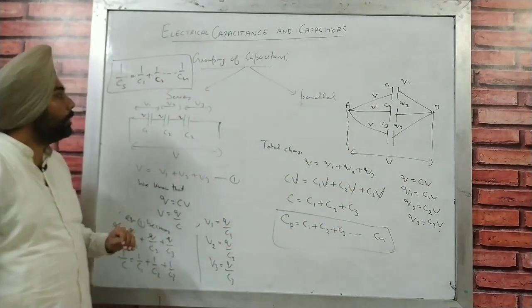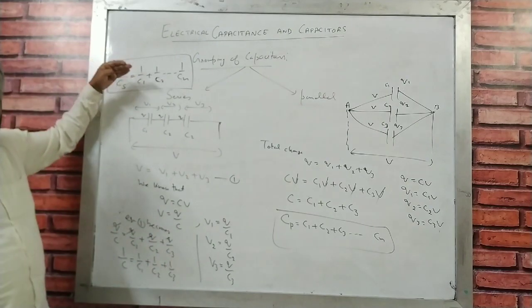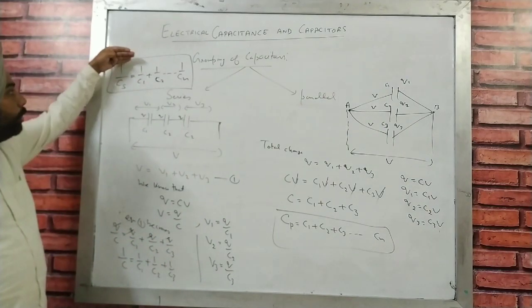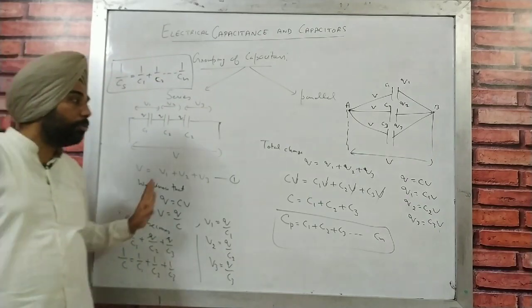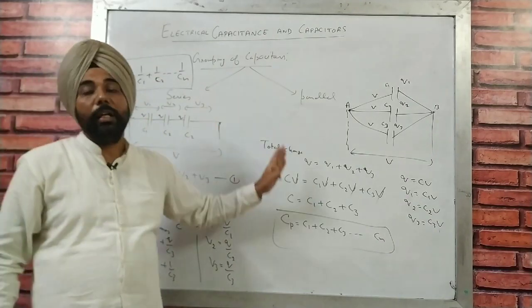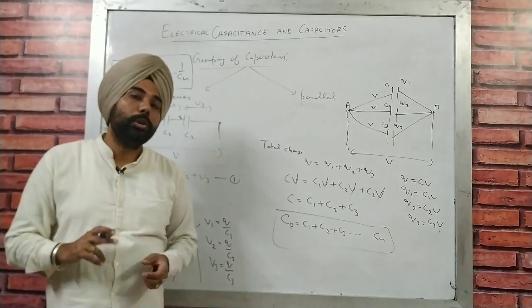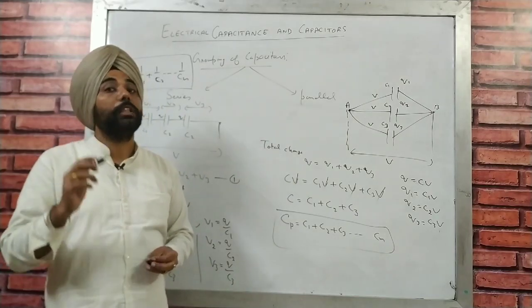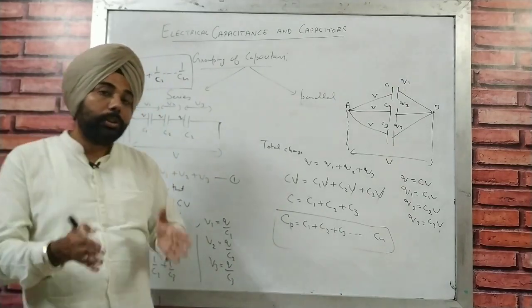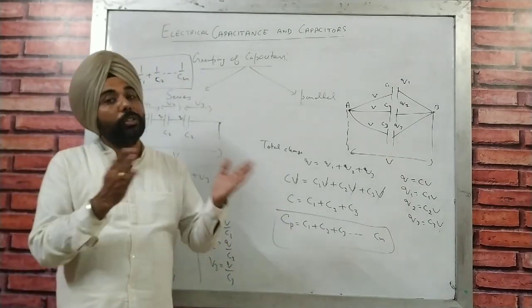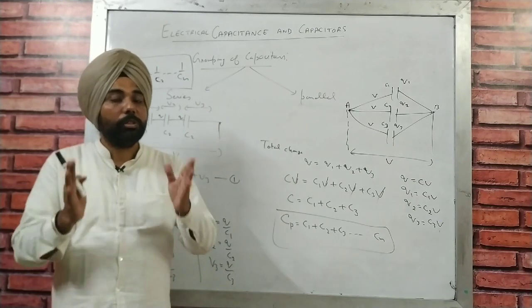In series combination, 1 over Cs is equal to 1 upon C1, 1 upon C2 and 1 upon Cn. These formulas are quite familiar to you, as we have used them in 9th and 10th class for resistances, but they are the reverse of each other because resistance and capacitance are reciprocal to each other. Always remember that.